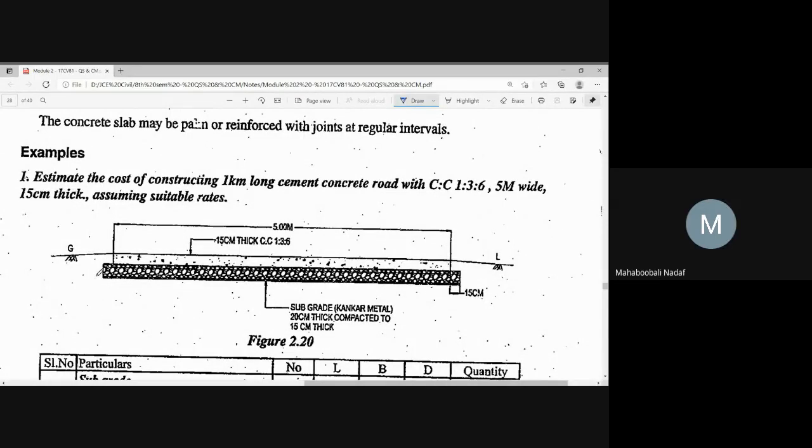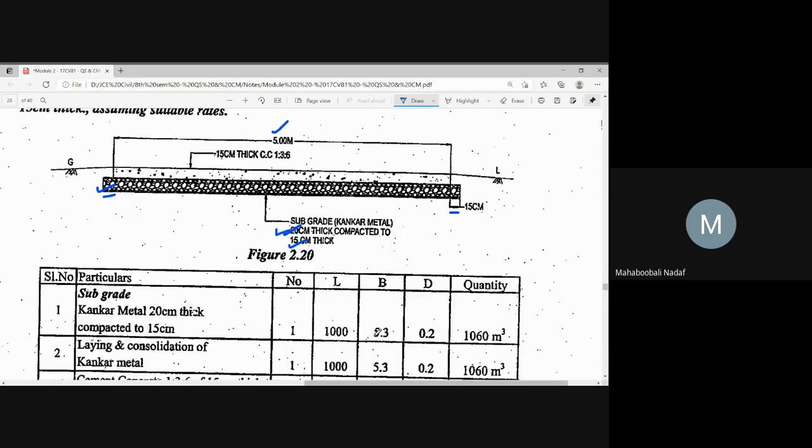Now there is the first item, which is metal concur subgrade. Okay, in the concrete road they have given two thicknesses. One is before compaction, 20, another after compaction, 15. So to calculate the material, you should take the uncompacted, that is 20. Now to calculate this width, you should add 5 plus 0.15 plus 0.15. So it will become 5.3. Are you getting this 5.3?